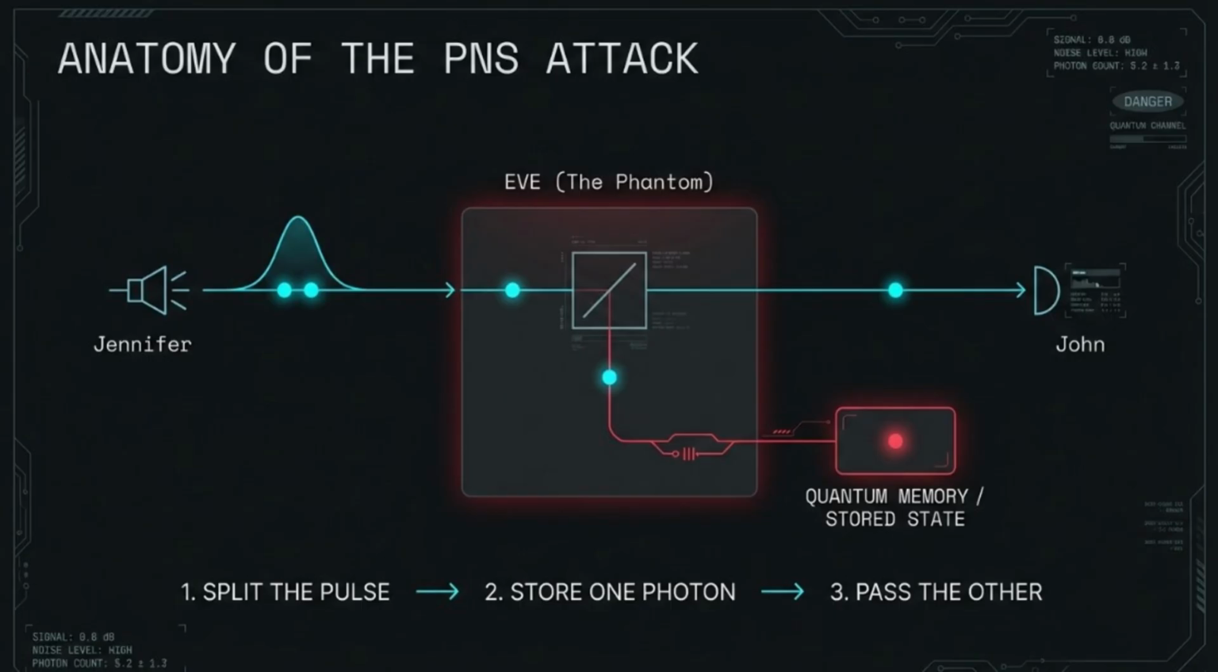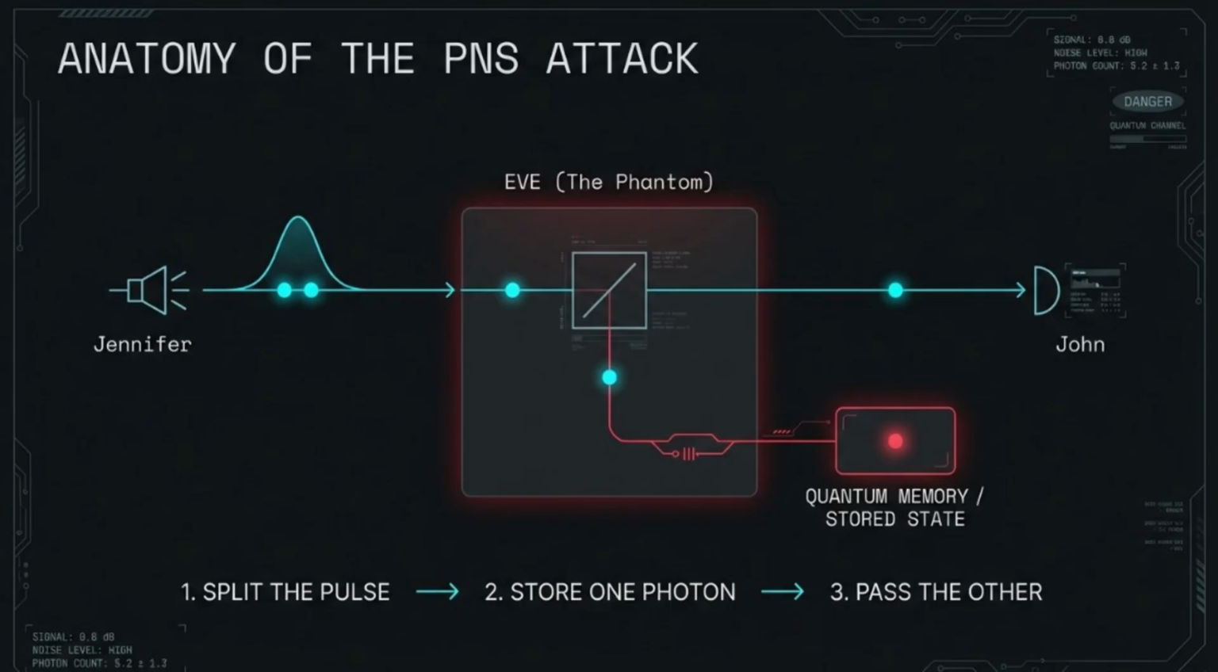Her objective is simple: split the pulse. She doesn't measure the signal because doing so would collapse the quantum state and alert John. Instead, she siphons off exactly one photon and routes it into quantum memory. The second photon is allowed to pass through to John completely undisturbed. Because John still receives a valid signal, he records a detection event with 0 added noise and 0 signal loss. From his perspective, the channel is perfectly secure.